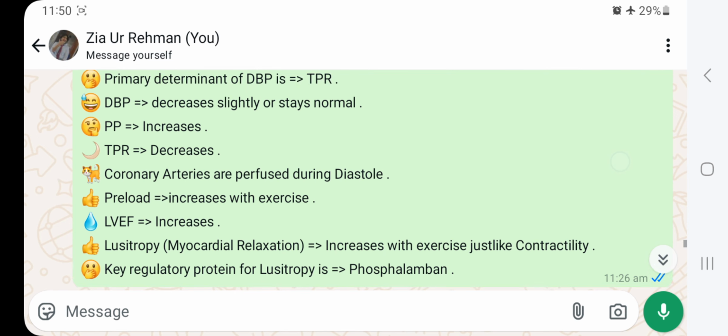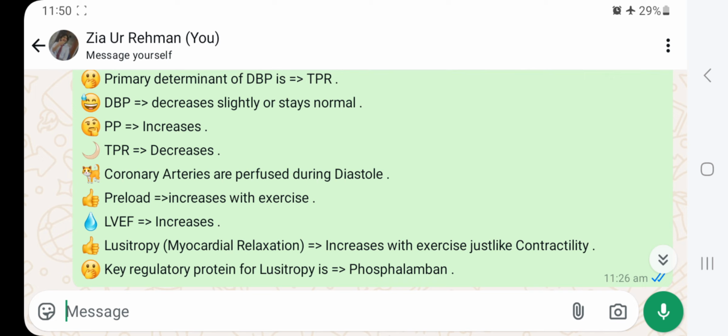Diastolic BP decreases slightly or stays normal. Pulse pressure increases. TPR decreases. And this is the MCQs of UWorld. Coronary arteries are perfused during diastole.